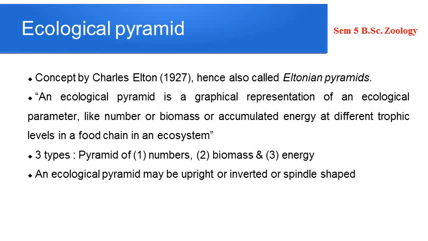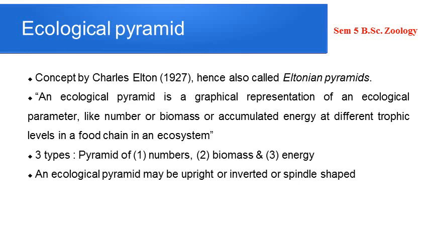How are they connected? What is the relationship between the energy in the producers and the energy in the different consumers in a particular ecosystem? How is it different from the other one? So that diagrammatic representation is what is called an ecological pyramid. And this concept was put forward, or developed, by Charles Elton in 1927, and hence it is commonly known as Eltonian pyramids. Okay, so there are three types of pyramids, as we have already cited. These are pyramid of numbers, pyramid of biomass, and pyramid of energy.